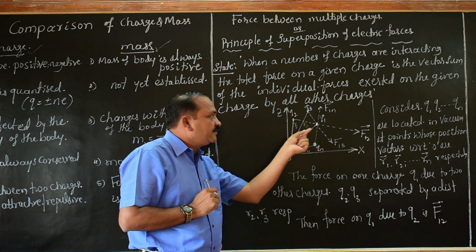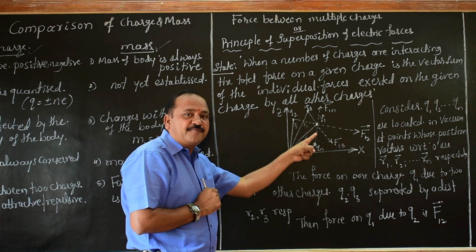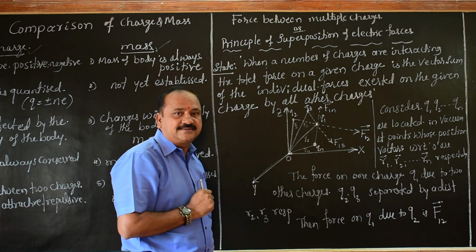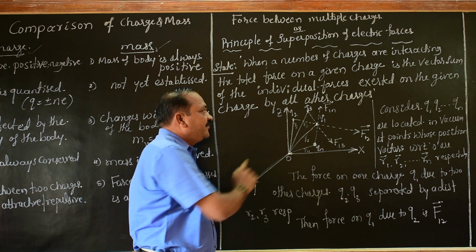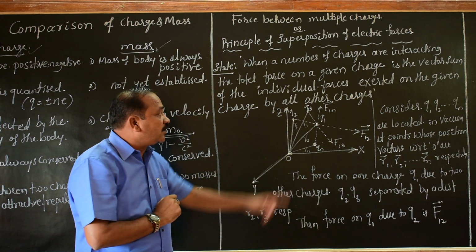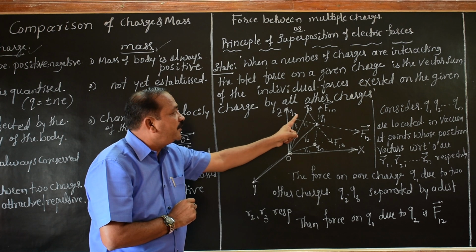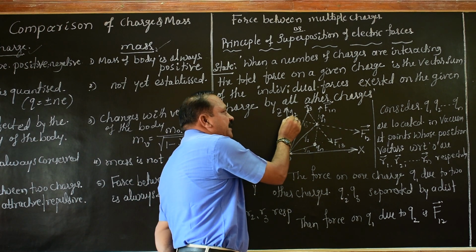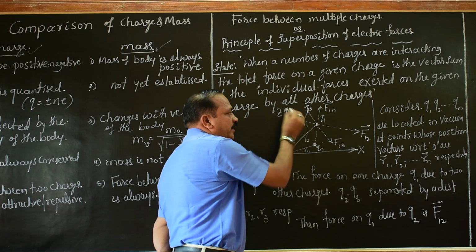Let me take the Q1 charge. Consider the force of interaction between this Q1 charge and the Q2 charge. There must be some force of interaction between these two. That force we call F12, because it is between point charge Q1 and point charge Q2, separated by distance R2.